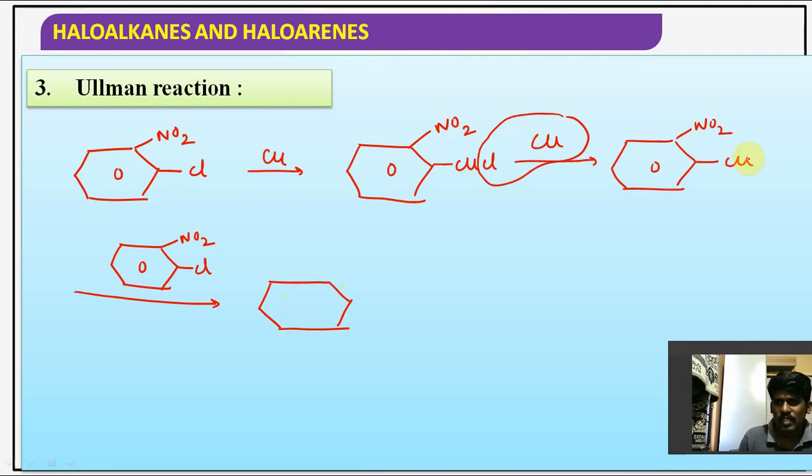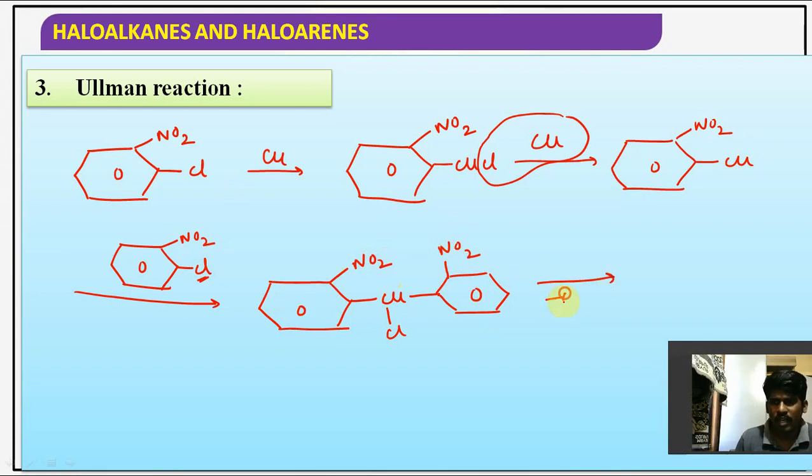Now, this part we have Cu and this Cl forms an addition product, NO2, CuCl, and we have NO2 at ortho, right? And then next what we have to do, CuCl should be removed. CuCl should be removed, and then you will get a biphenyl.